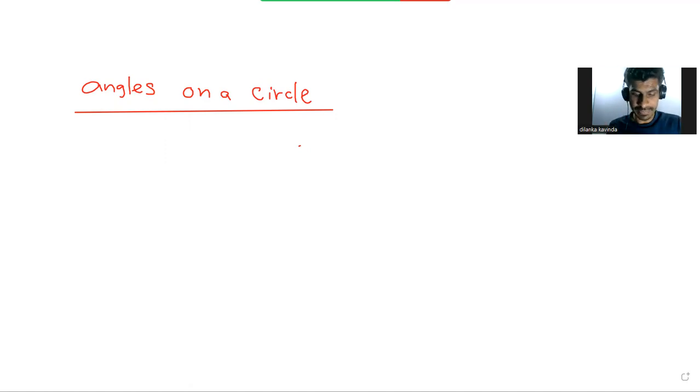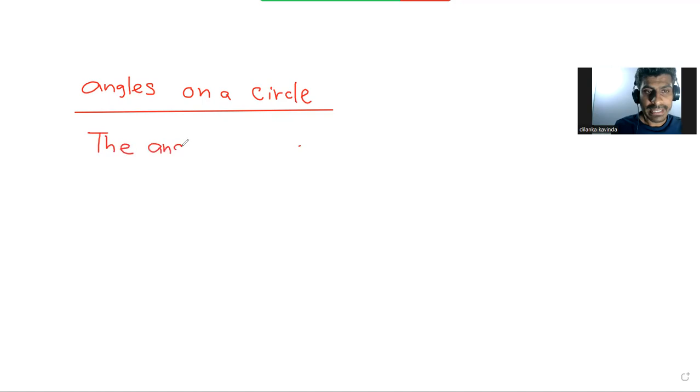Angles in a circle. Right, I'm taking my first theorem. The angle in a semicircle is 90 degrees. Write down the first one.